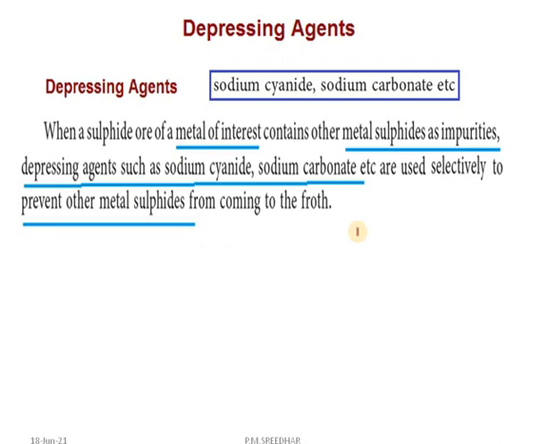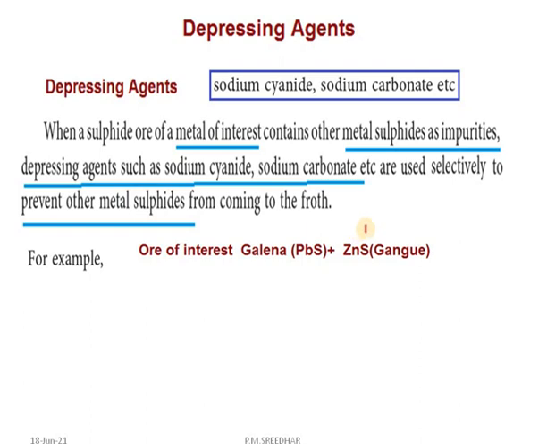This can be well understood by taking an example. The ore of interest is galena, with the formula PbS. The ore has a gangue known as zinc sulfide. Both contain sulfide. Normally sulfides are preferentially wetted by oil. How do we have to mask this zinc sulfide? To this crushed ore, add little amount of sodium cyanide which acts as a depressing agent.